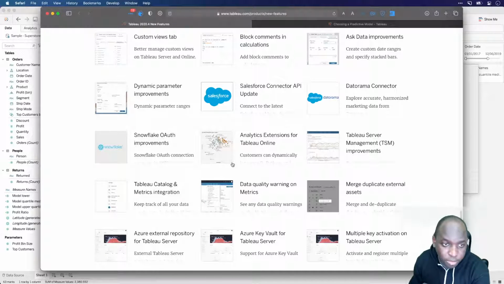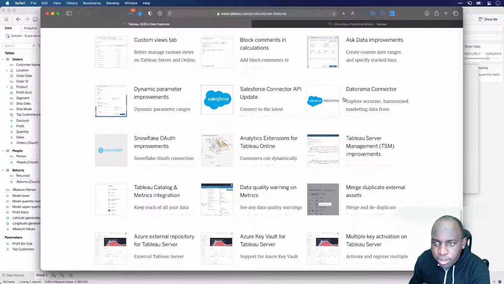I appreciate I'm running over, but I also like to cover things properly. So let's just touch on some of these. So the Salesforce connector API got an update.